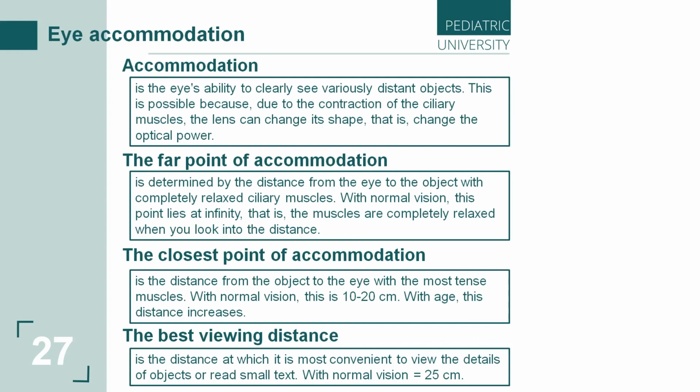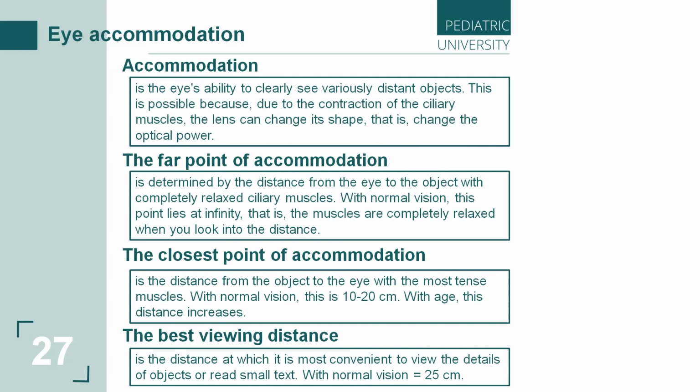This is the best viewing distance, when we can see small text or the smallest parts of objects, and our ciliary muscles contract but without pain in our eye, and it's comfortable for us.